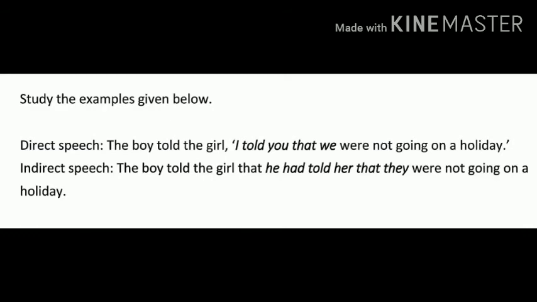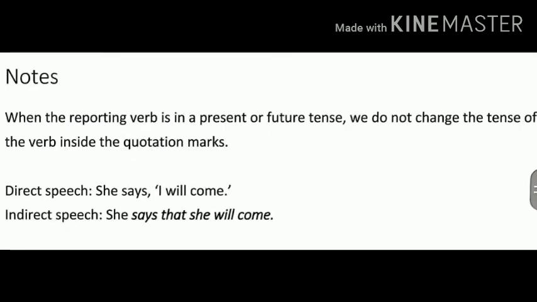So before starting a few more examples, you must glance at all tenses, so that it's quite easy to practice all kinds of sentences. Here one important note in the general rules: when the reporting verb, meaning said, told and so on, is in the present or future tense, we do not change the tense of the verb inside the quotation marks.